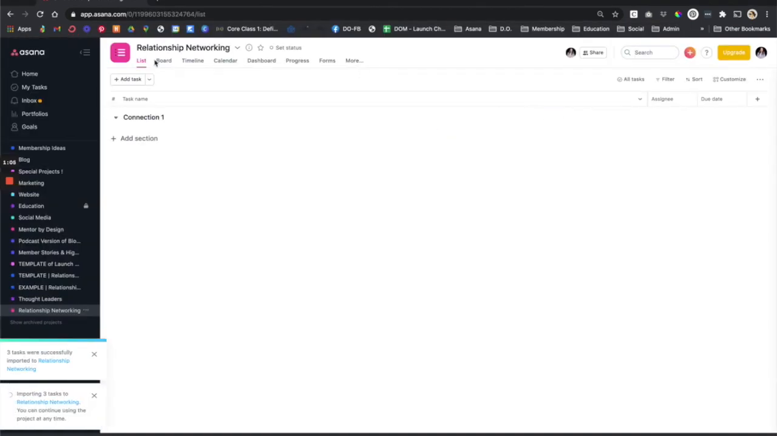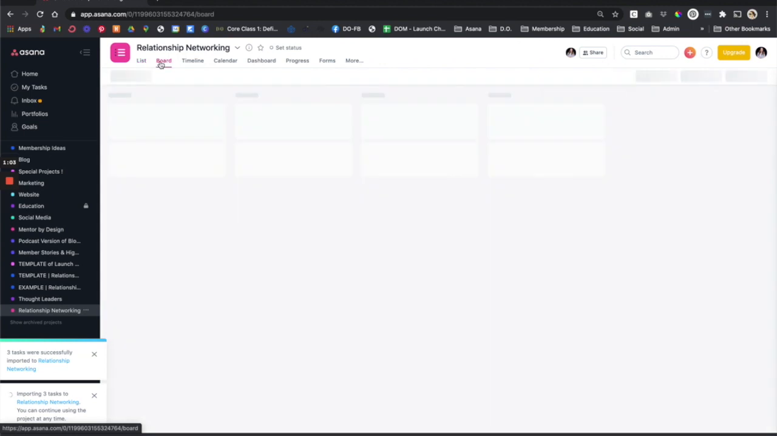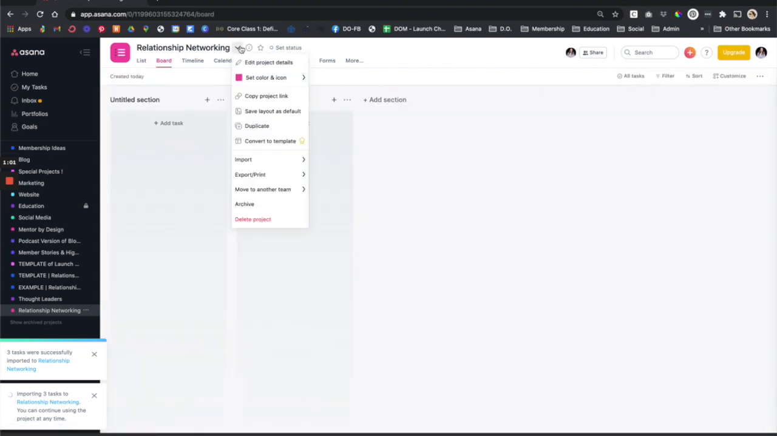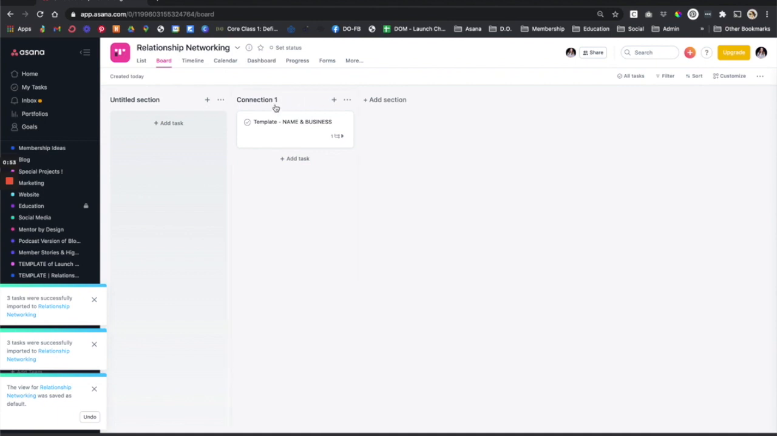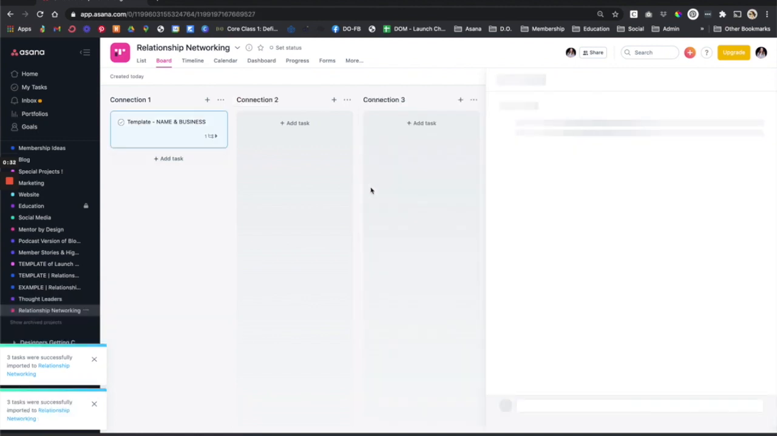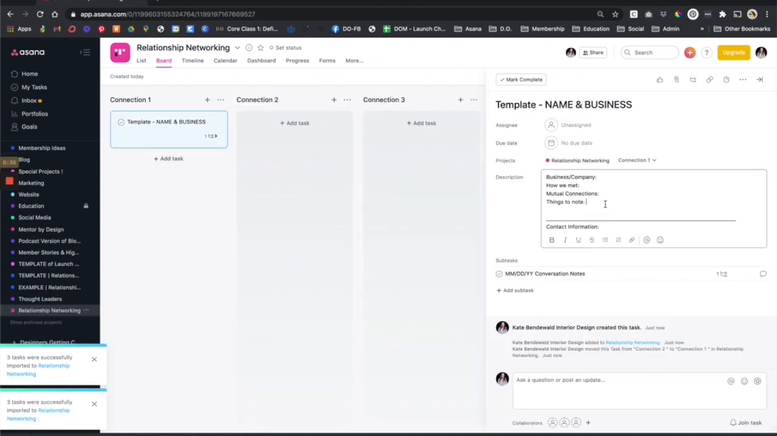The one thing you'll have to change right off the bat is to switch it to board, and then if you click here, you can do save layout as default. It doesn't save the other columns, so you'll just need to add your own columns. But the important thing is that in here you'll have this card on top with all of the relevant information for that person, and then a reminder to give yourself a date and then conversation notes down below.